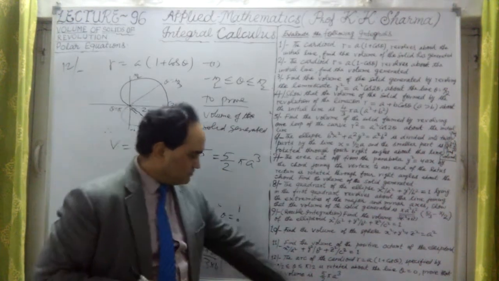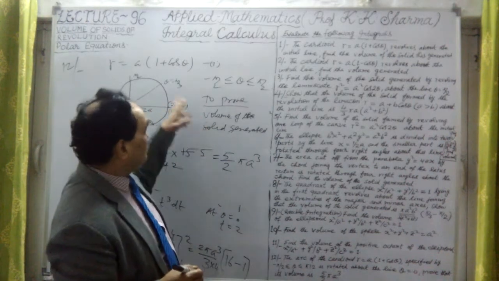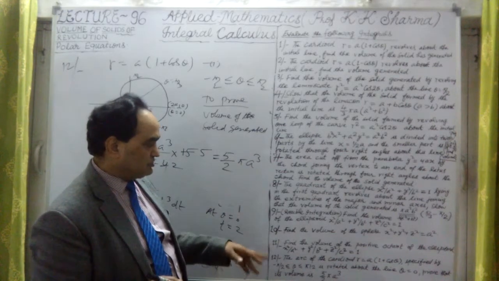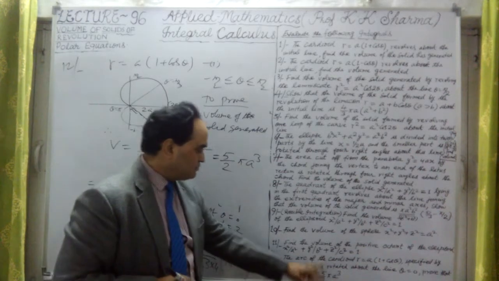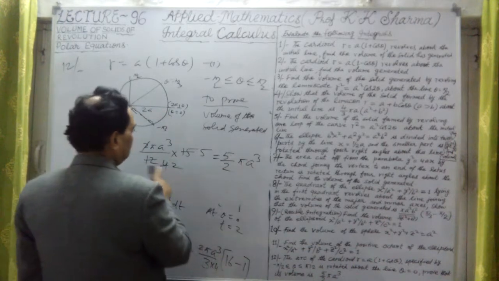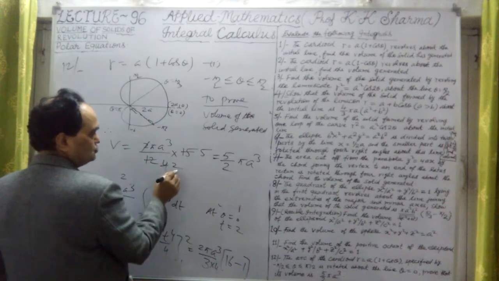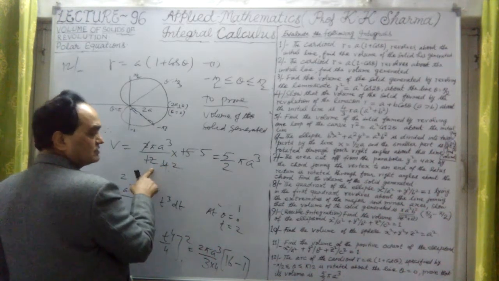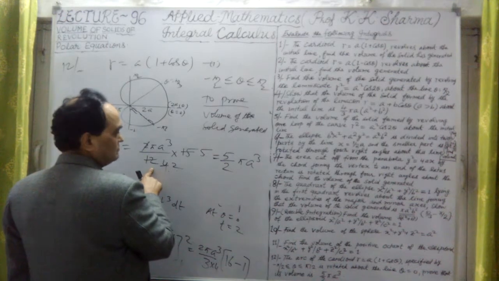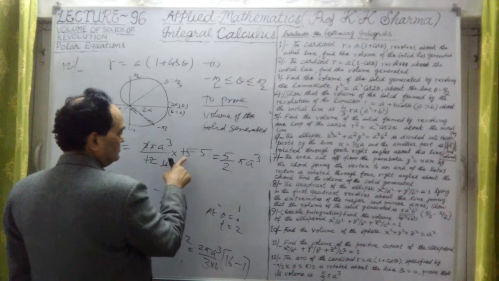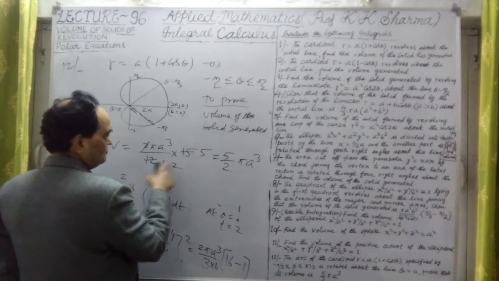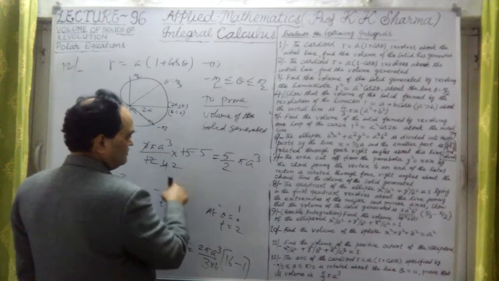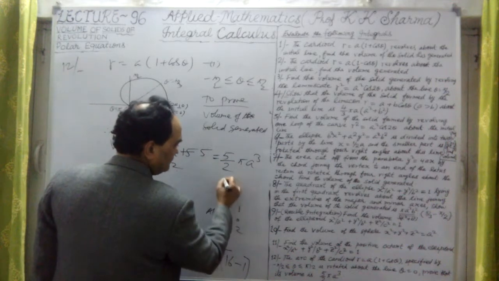So this is the volume of the solid generated by revolving the cardioid about the initial line, where theta is 0. With 5 by 2 pi aq, the same answer is obtained. This is 5 by 2, 2 to the 4, and this 15 by 12 is cancelled by 3, dividing numerator and denominator by 3. 3 5 is 15, 3 4 is 12. It becomes 5 by 4, but 2 pi aq was there in the numerator, 2 to the 4, so 5 by 2 is obtained. This is the answer here, hence proved.